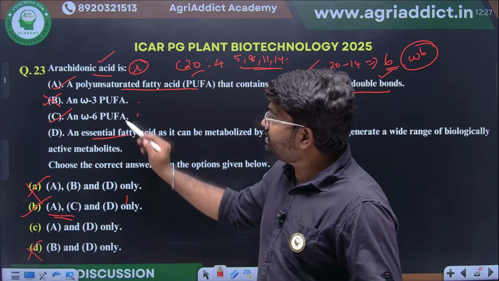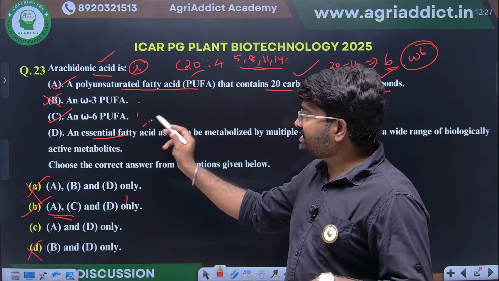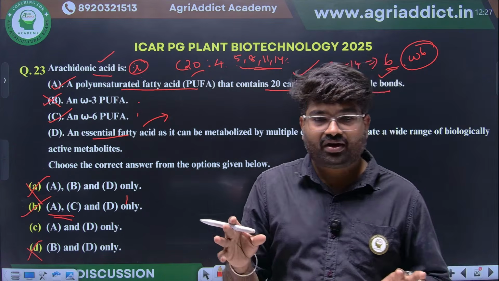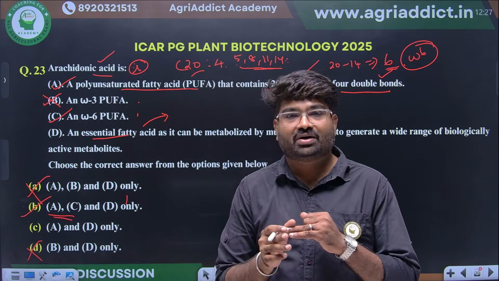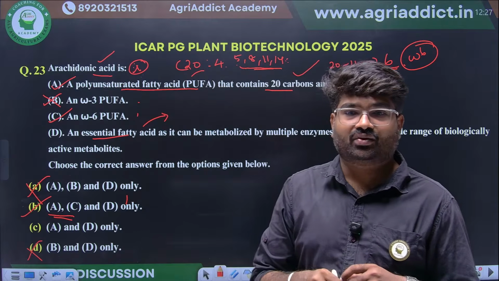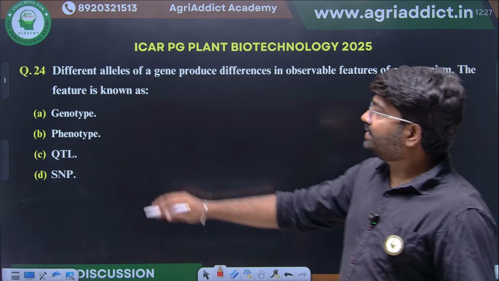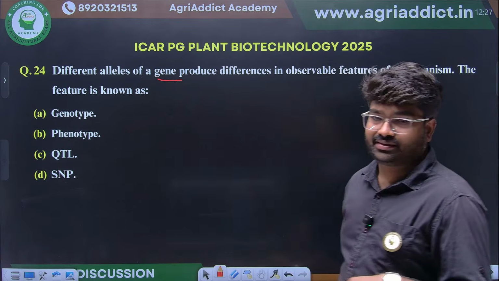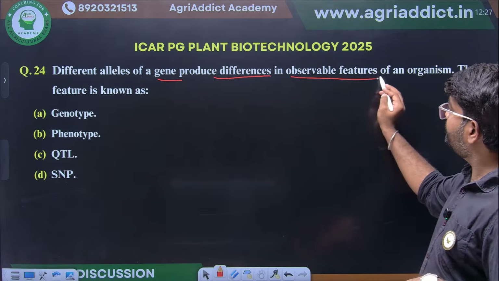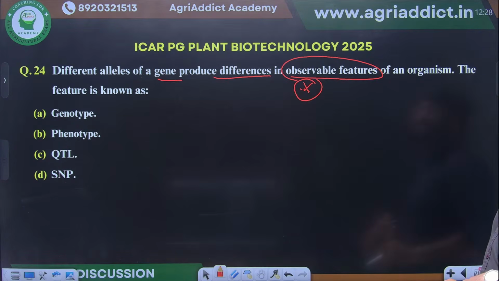We know this arachidonic acid is an essential fatty acid. Yes, it's correct. From this essential fatty acid only, different signaling molecules will be produced. This we have already discussed. Prostaglandins, thromboxanes, leukotrienes, all these compounds will be synthesized from this arachidonic acid. This we have already discussed. Next, different alleles of a gene produce differences in observable features of an organism.